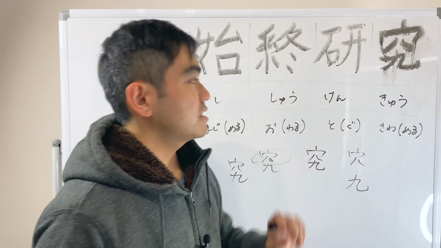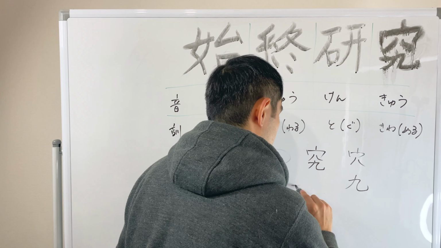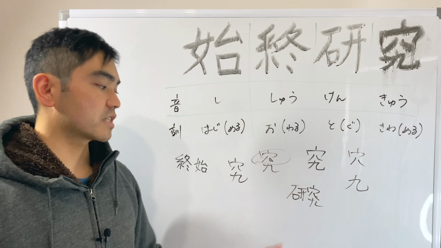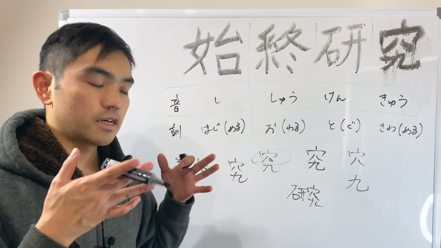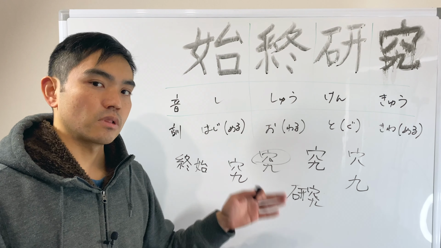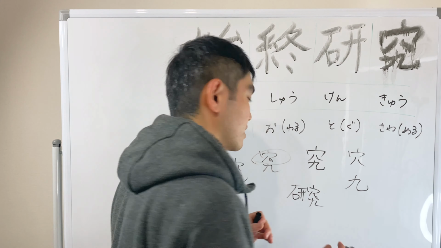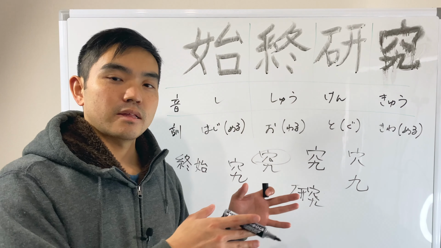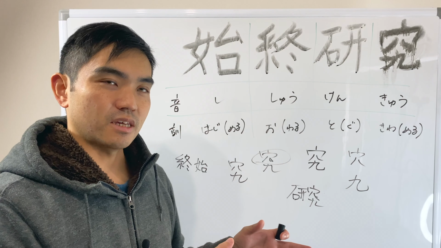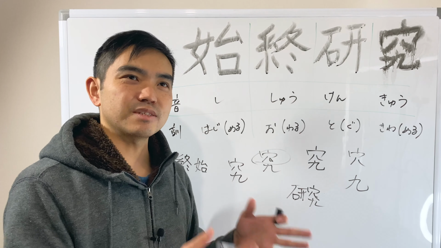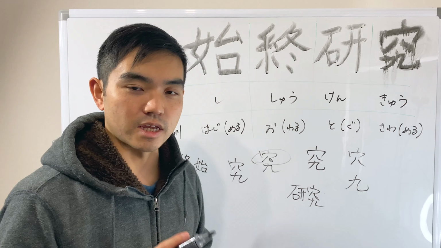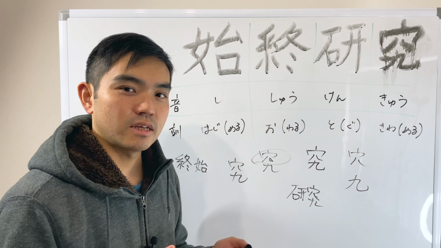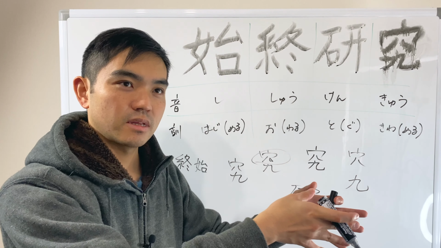Okay. Then these kanji, combining those kanji with kenkyu, it means study. For example, linguistics. You study linguistics. It doesn't mean you are studying or learning the linguistics. It's actually on the study. You know what I'm saying?